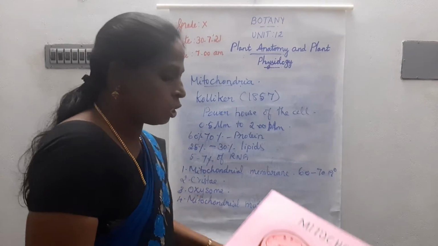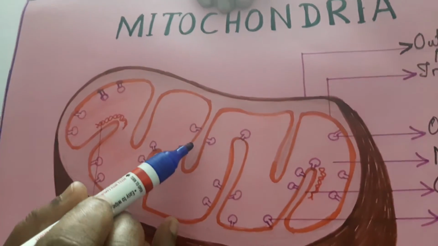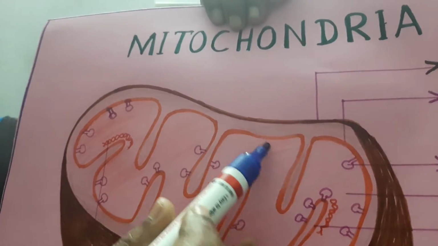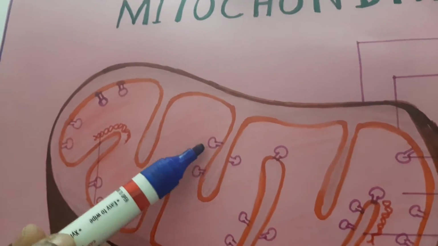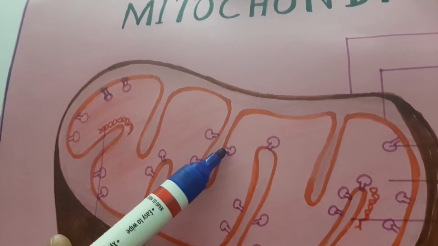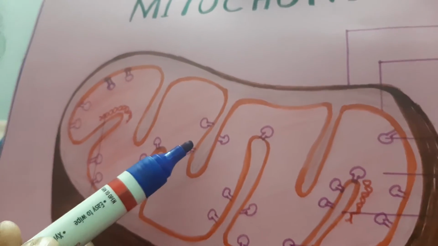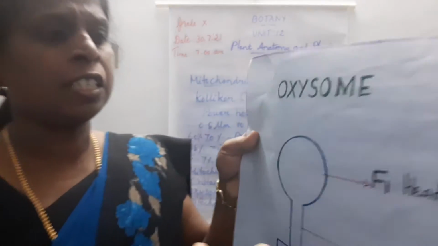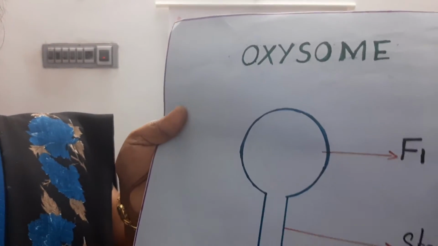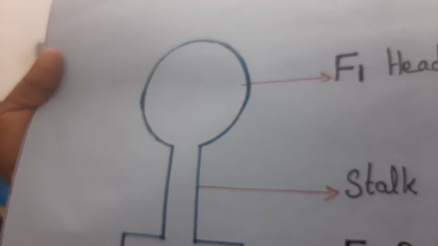Next one, oxisome. In the inner mitochondrial membrane, you can see regularly spaced tennis racket-like structures. They are called oxisomes. The oxisome structure consists of a head, stalk and base. This is the head part, this is the stalk and base.